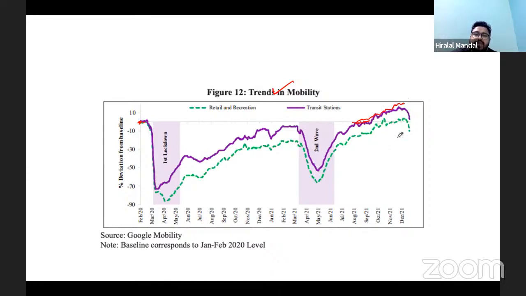So recreational activities have seen a slight dip because of the fear of Omicron, okay, in December. But you can see it was also going up. So retail and recreation activities were also going up, for example, going to theater, mall, restaurant, and so on. That kept on rising, but it decreased largely because of the threat from the Omicron. Now, of course, we will see the later data. It will show that the mobility has improved.